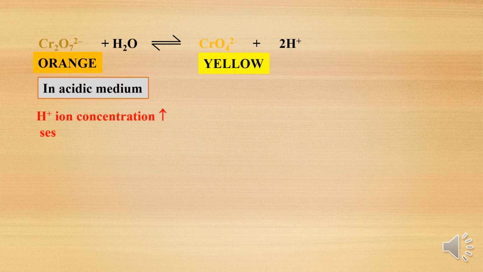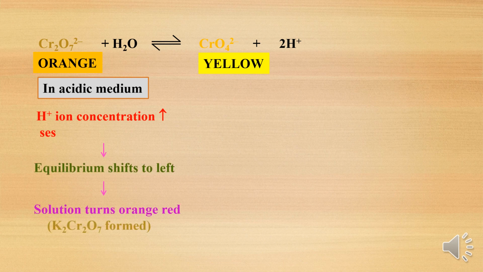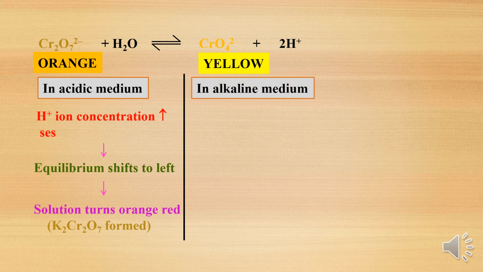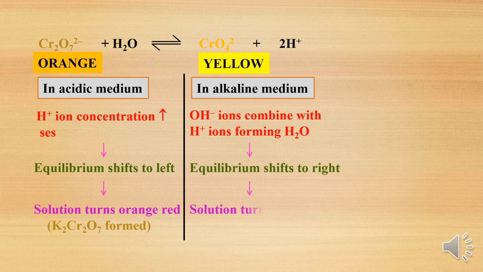So in acidic medium, the H plus ion concentration increases, then the equilibrium shifts to the left, and the solution turns orange red. So the yellow solution turns to orange red. In the same way, in alkaline medium, OH minus ions combine with the H plus ions forming water. Then the equilibrium shifts to the right, and the solution turns yellow.